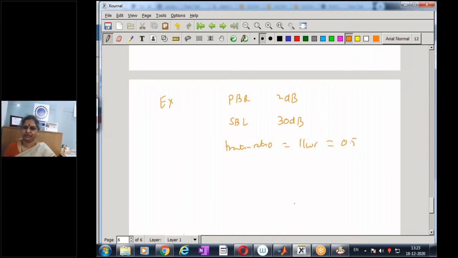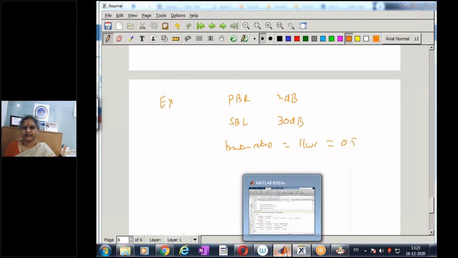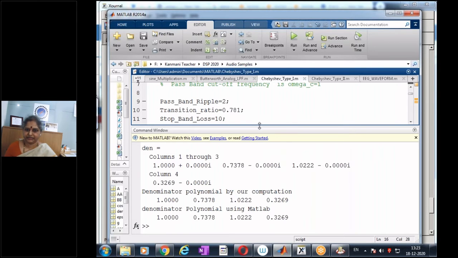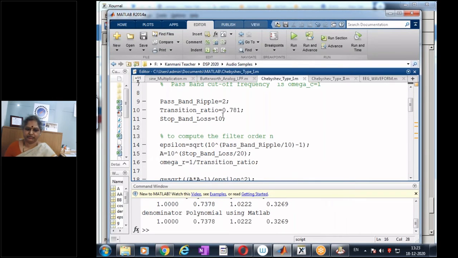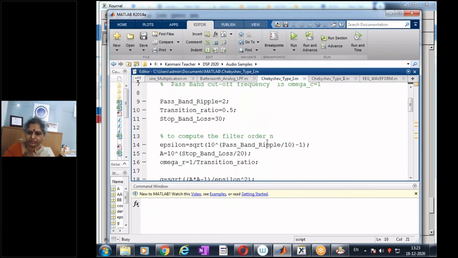So now let us see what is going to be the order of the filter and the coefficients and the design. So I will retain my stop band loss as 30 dB, my first example. My transition ratio, I will make it as 5. And let us see what is the order of the filter we get now.